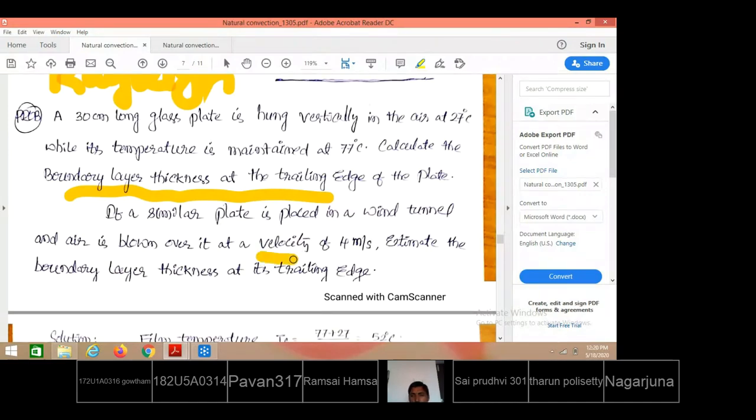At the observed moment, the velocity of the air blown is 4 meter per second. Then estimate the boundary layer thickness at the trailing edge. So they are asking for both natural convection and forced convection. They are asking you to estimate the boundary layer development over the vertical plate.